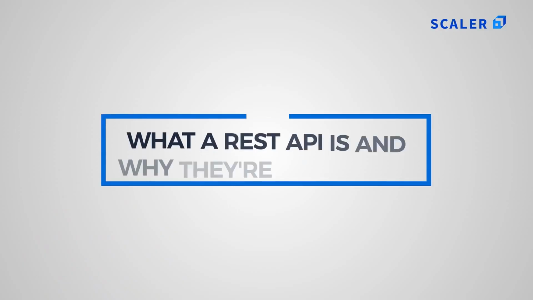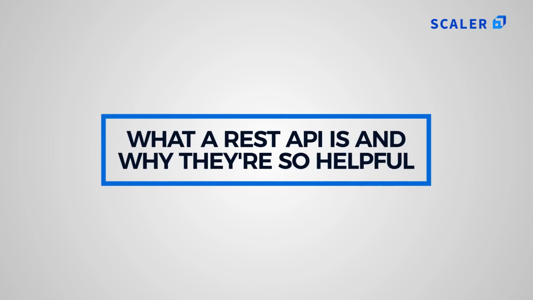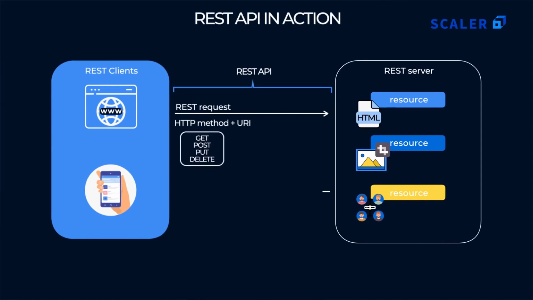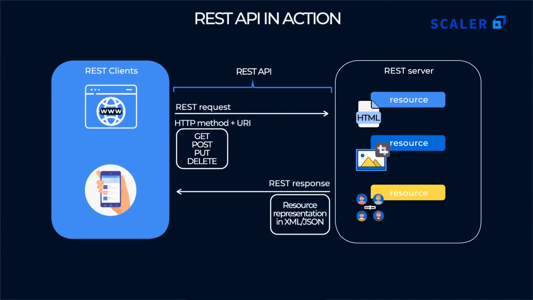REST APIs. Moving further, let's understand what REST APIs are and why they are so helpful. What is a REST API? A client is an individual or program utilizing the API. The client makes a request to the API to retrieve some data or change something inside the application. Your internet browser is a client. It interacts with the APIs of various sites to get page content from them. The requested information is sent back to your browser and shown on your screen.